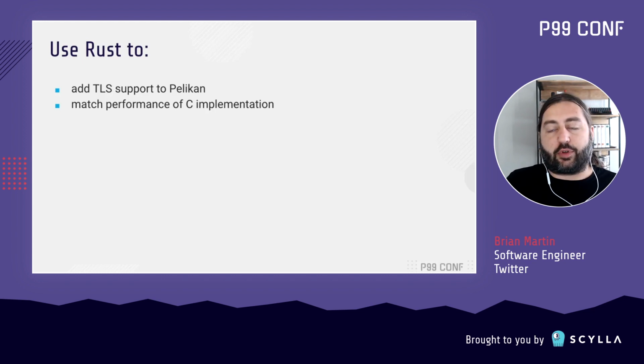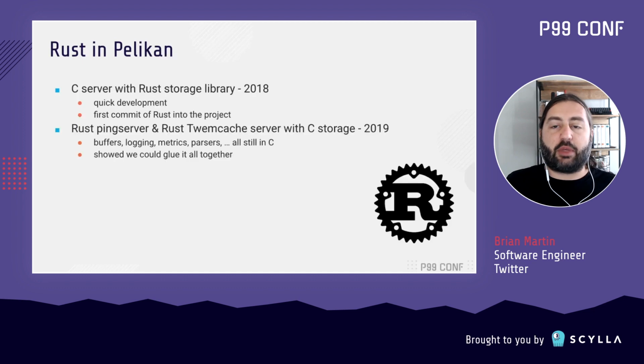There had been a couple of previous efforts which added Rust to Pelikan and made me think that this was going to be possible. Back in 2018, an engineer was trying to produce a new read-only cache-like service which happened to load data from the file system and provide it over the Memcached protocol. A new storage library was written in Rust and swapped into the existing framework, resulting in a C server with Rust storage. This was pretty cool, and the speed of development was really quite impressive, and it became the first commit of Rust into the Pelikan repo.